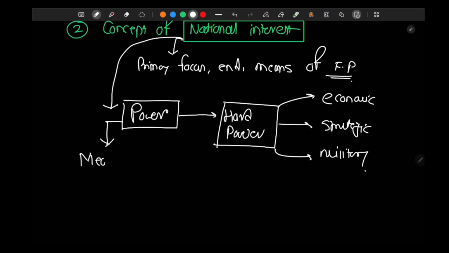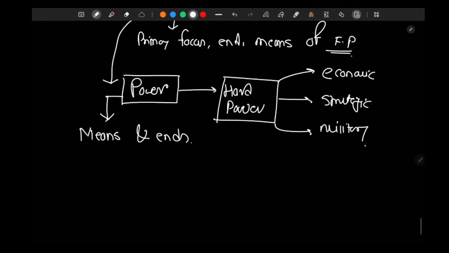Power is both means and ends of national interest. You exercise power to get more power, right? And he says that how much power you have, how much power you want, there is no end to that.